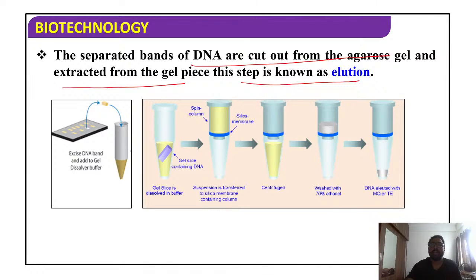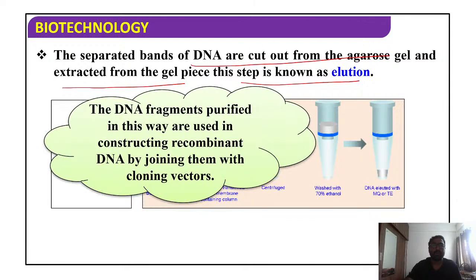DNA fragments purified in this way are used in DNA technology by joining them with the cloning vectors.